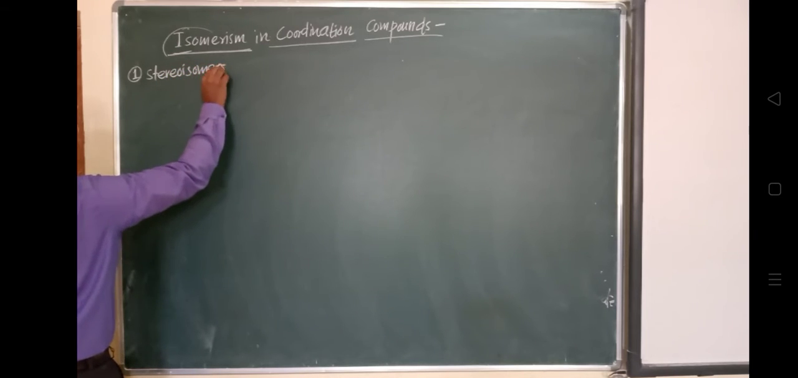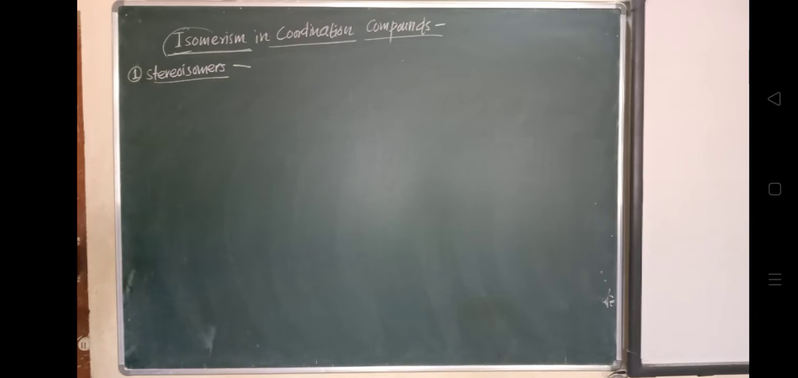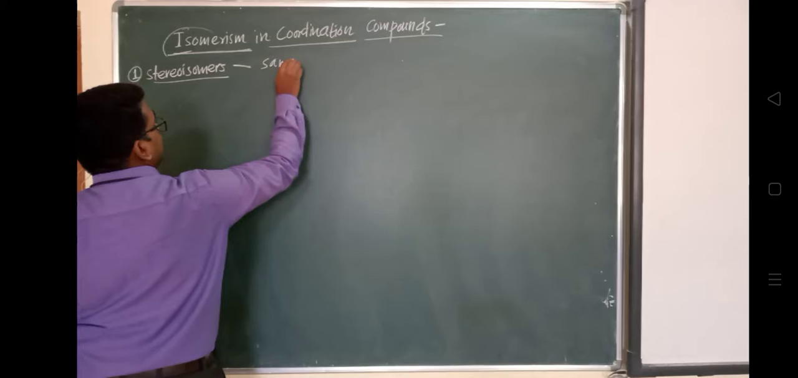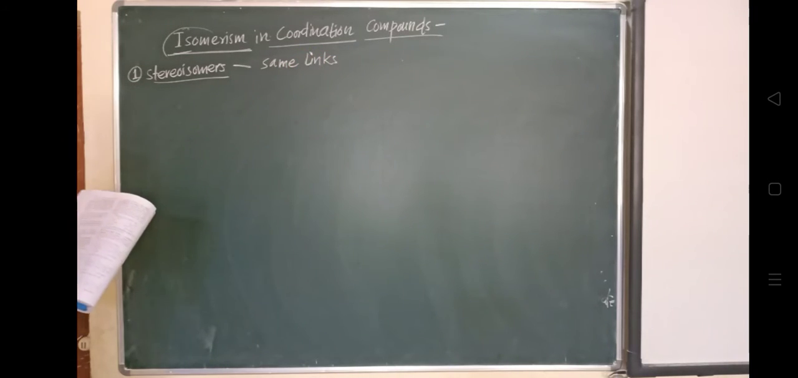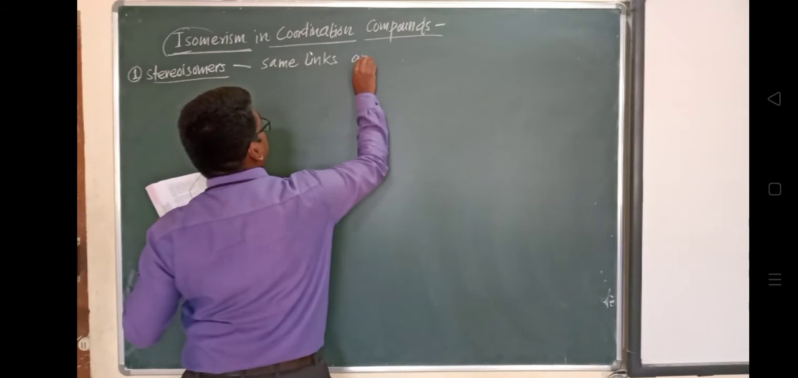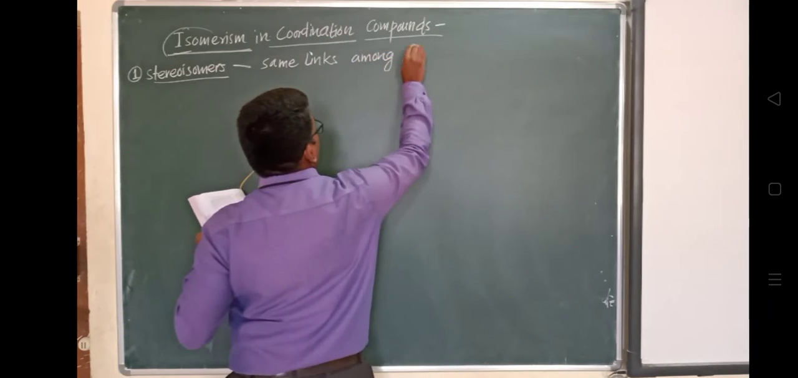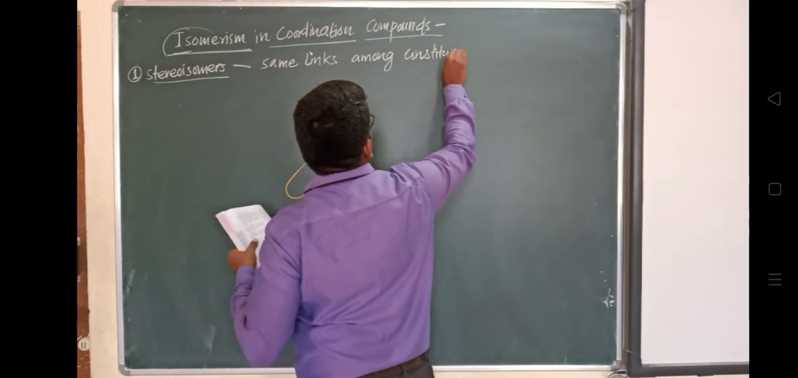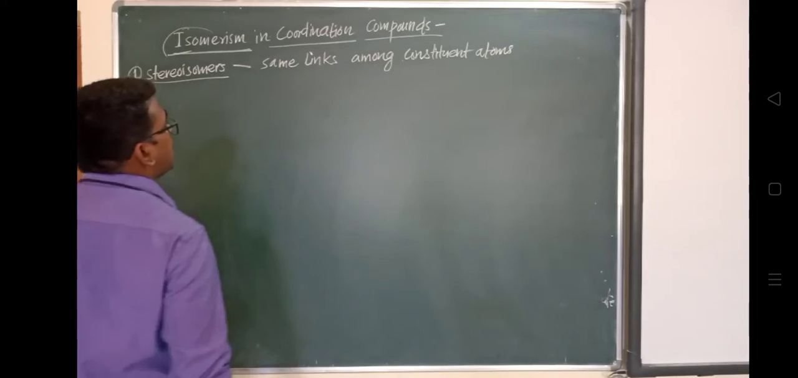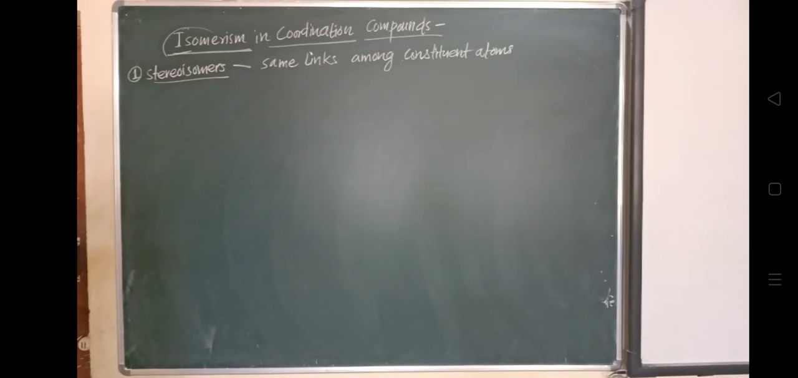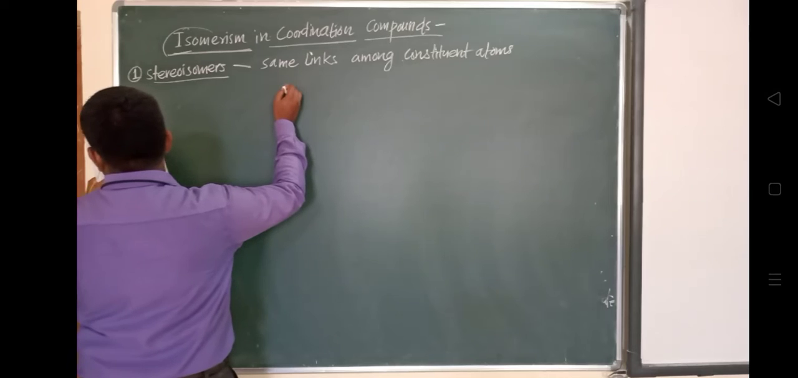As the name suggests, stereoisomers have the same links. Their molecular formula will look the same, with the same links among constituent atoms. However, the arrangement of atoms in space is different.